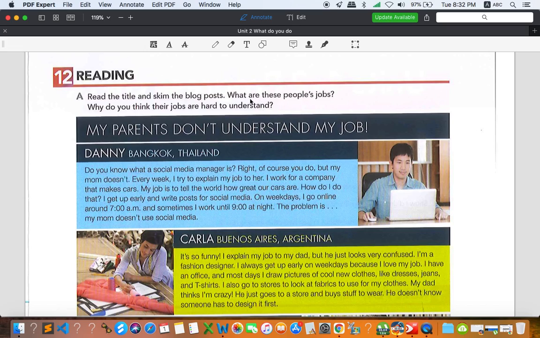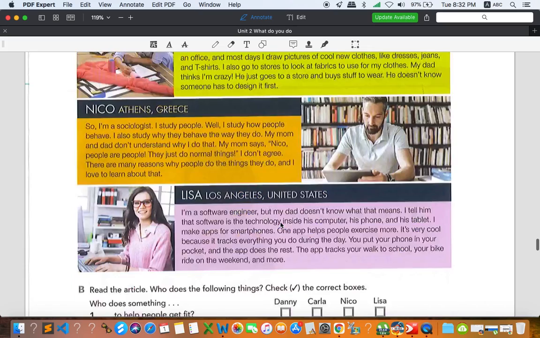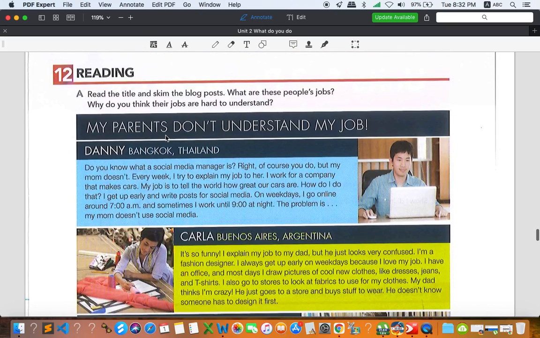And so the question is, what are these people's jobs? You need to answer the question by just skimming this text from the top to the bottom. And we have another question. Why do you think their jobs are hard to understand?